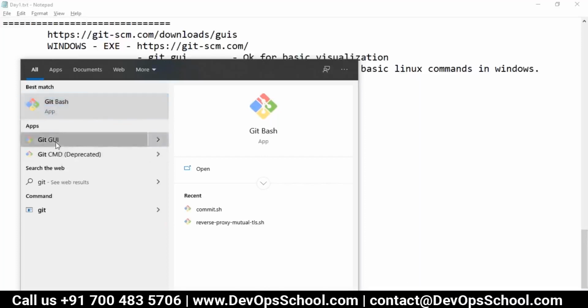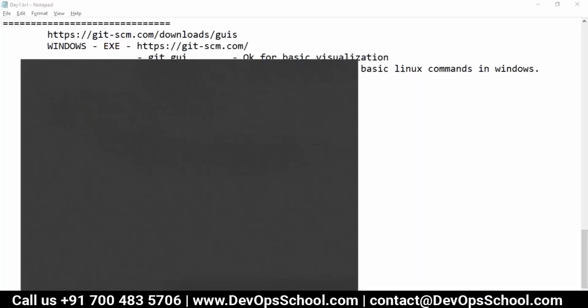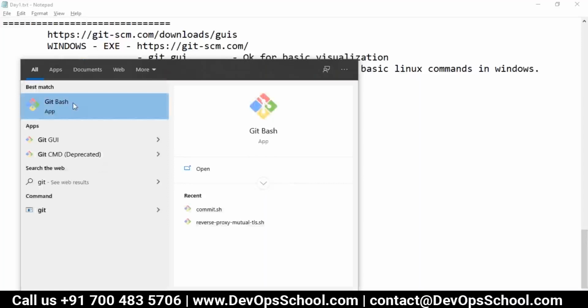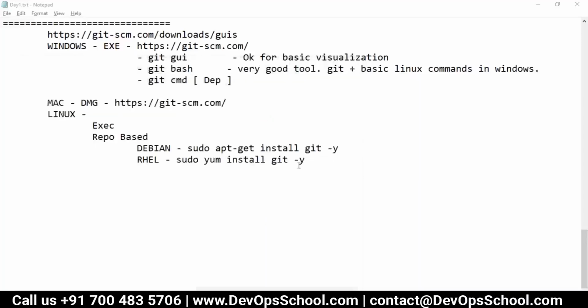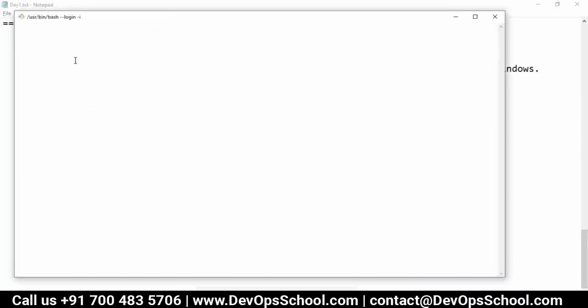Git Bash is there, Git GUI is there, Git CMD is there. If you want to really see the Git GUI, click on it. Nothing wrong in it, nothing will happen. I clicked it, it must be loading. And if you want to click on Git Bash, click on it. And here it is. So this is Git Bash.